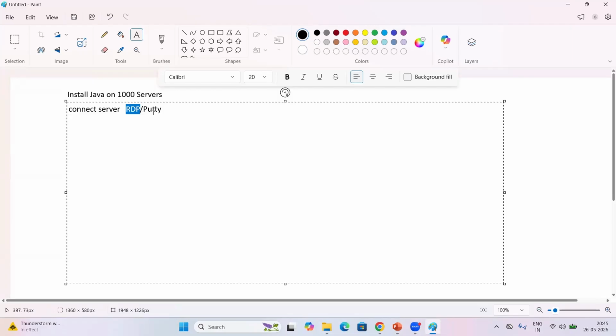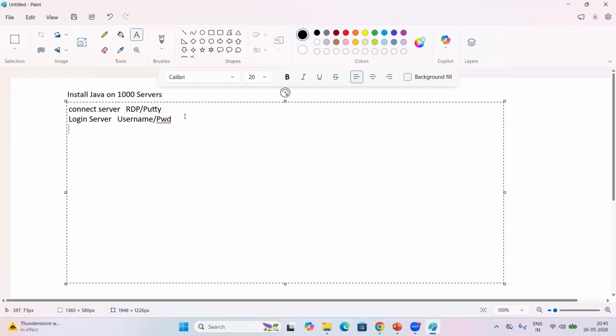If the server is a Linux server, we use PuTTY to connect, right? And once we connect, we need to log in to the server. How can we log in? By using username and password, we can log in to the server.